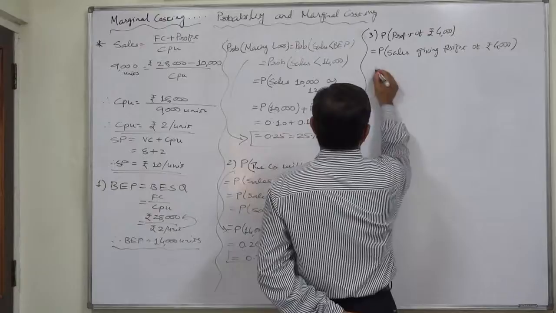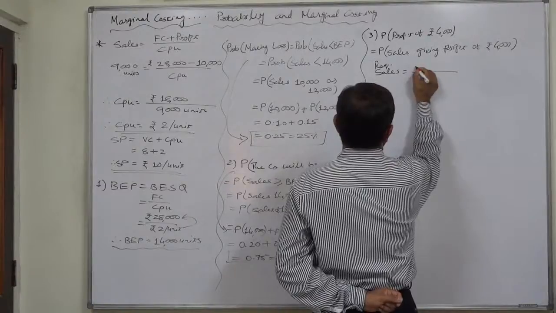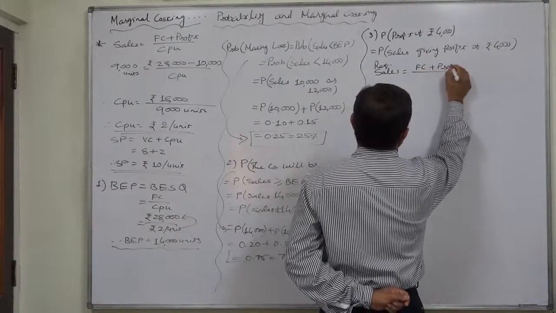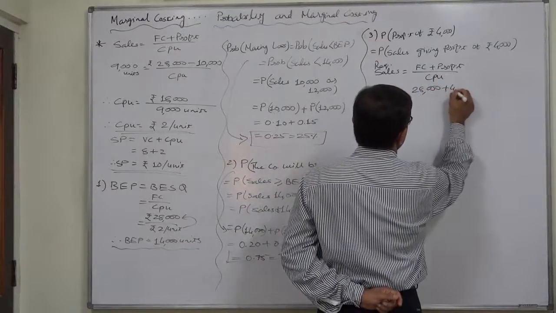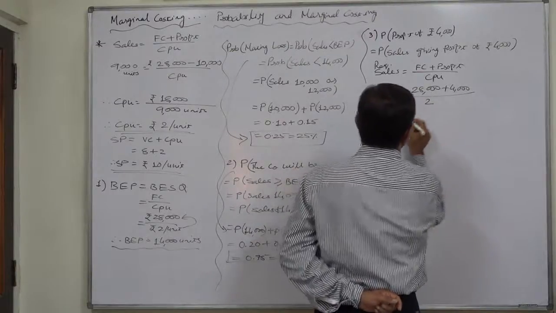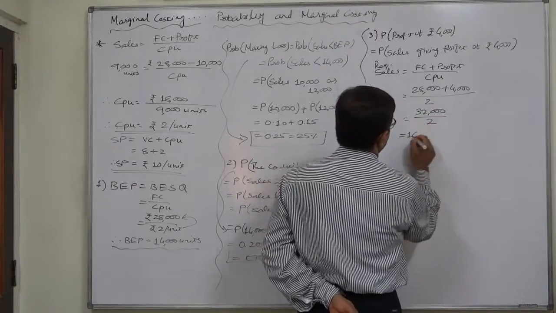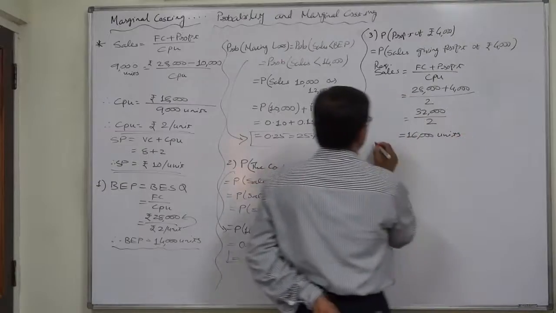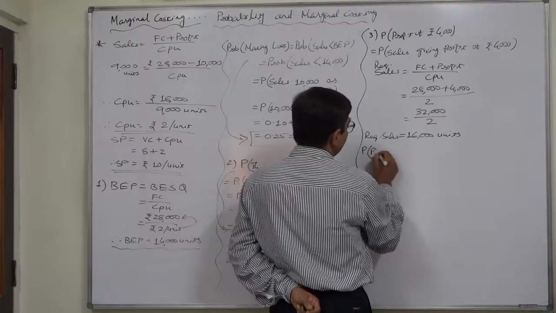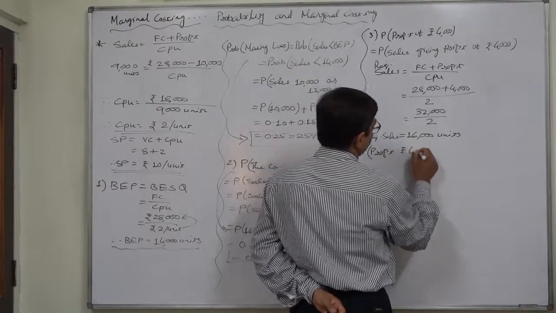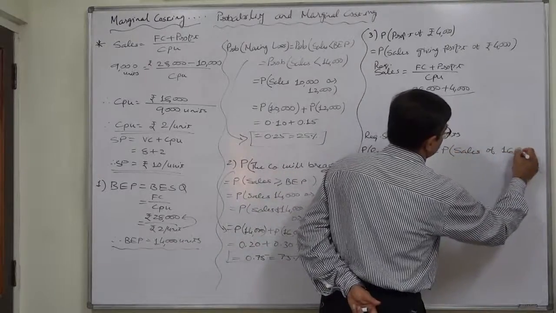So first let us find the required sales for a profit of rupees 4,000. It will be 28,000 plus desired profit 4,000, divided by contribution per unit rupees 2. So it comes to 16,000 units. So the probability of profit of rupees 4,000 means probability of sales of 16,000 units.